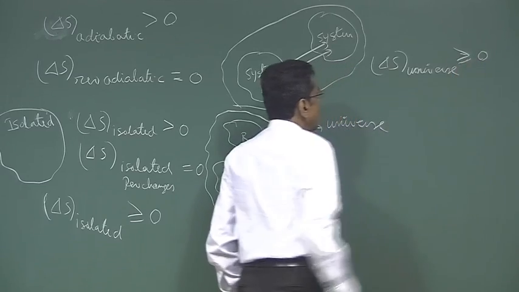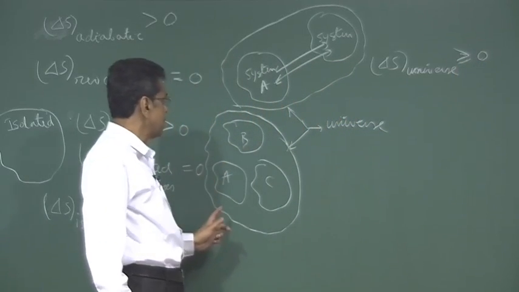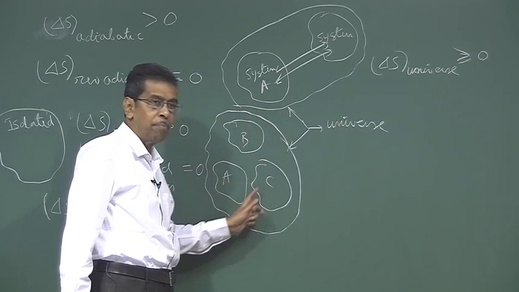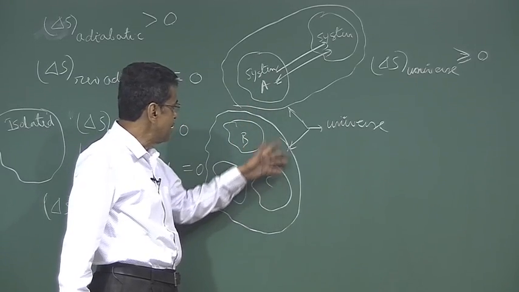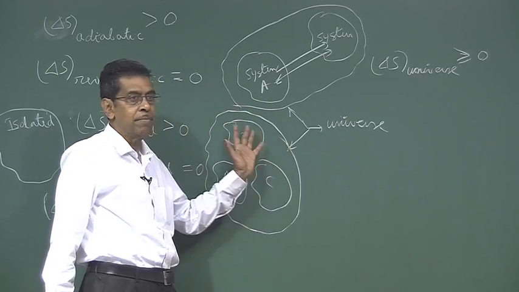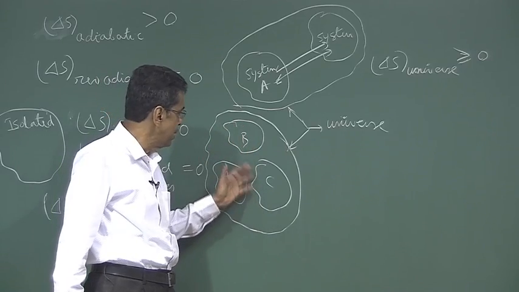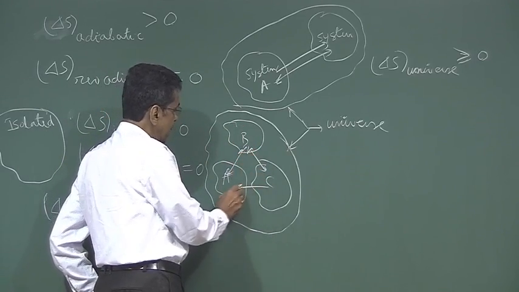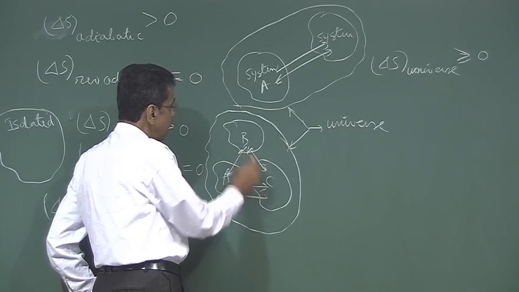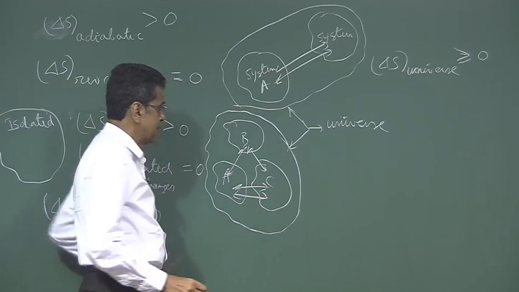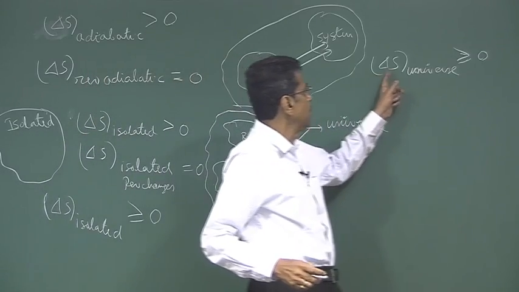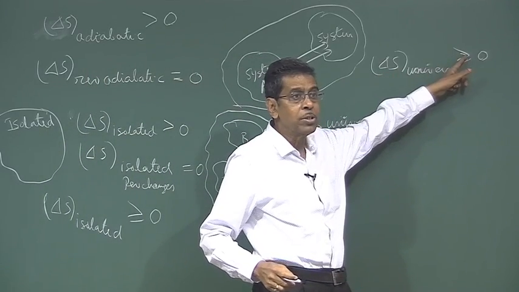That means, if we consider an isolated system consisting of interacting systems, either two or more in number, then delta S of this combined system is greater than 0 when the interactions are irreversible. When the interactions are reversible, delta S universe will be equal to 0.